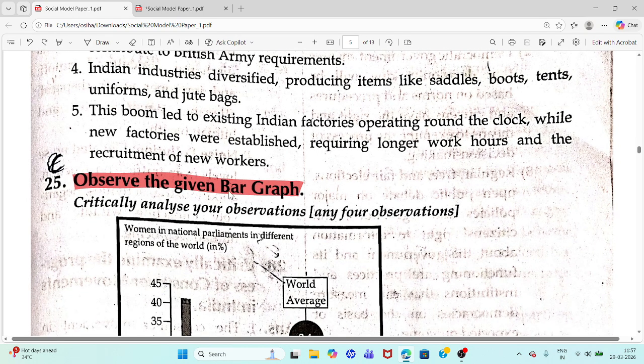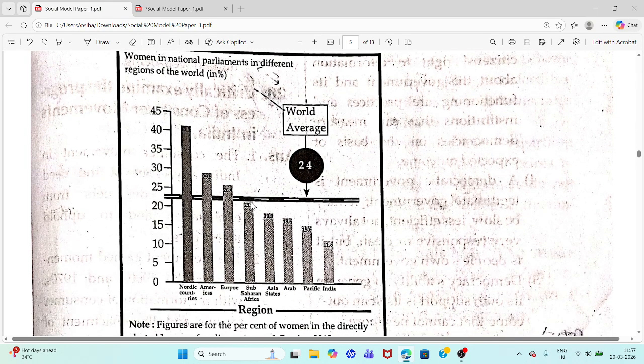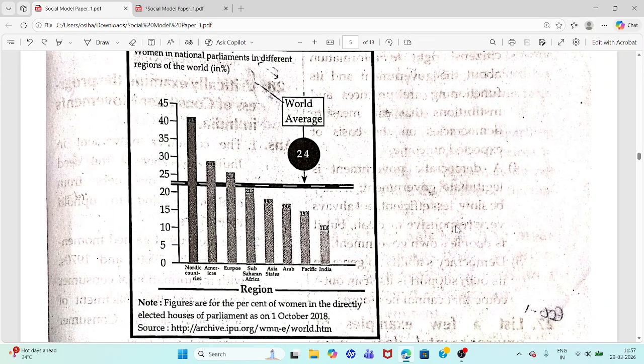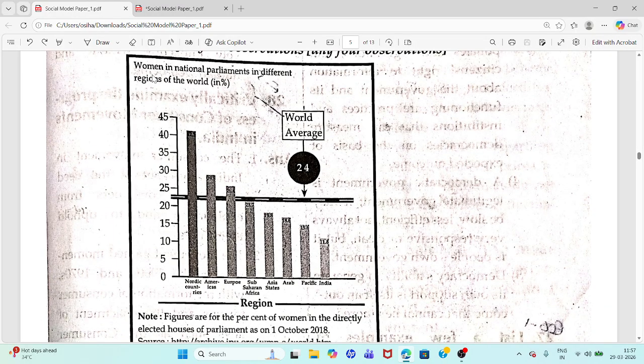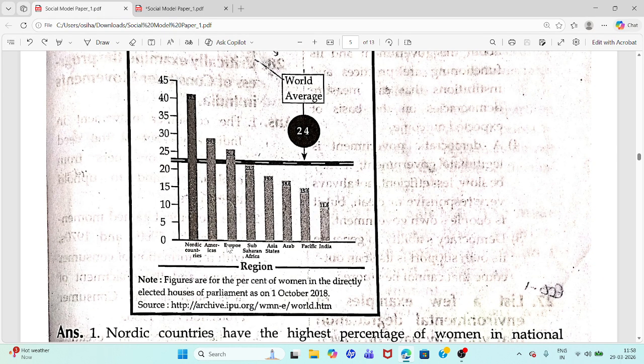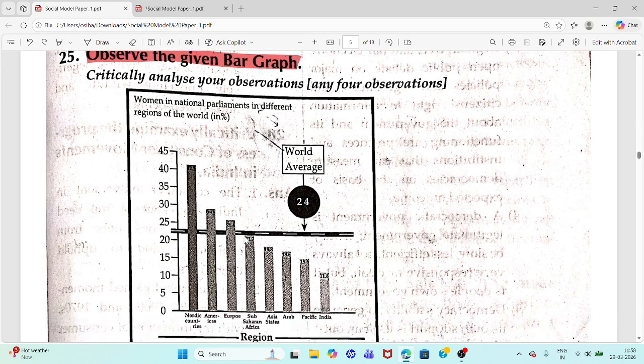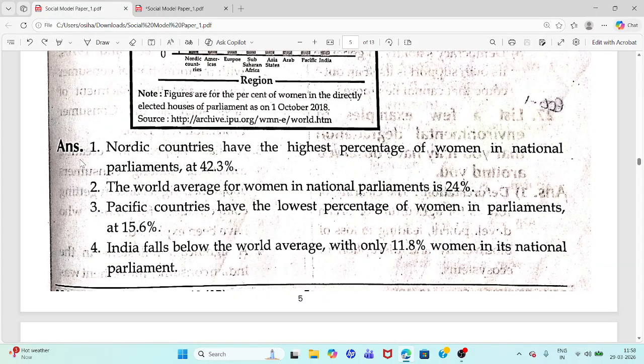Question 25. Observe the given bar graph. This bar graph is about women in national parliaments in different regions of the world, in percentage. You have to observe this bar graph and write some points.